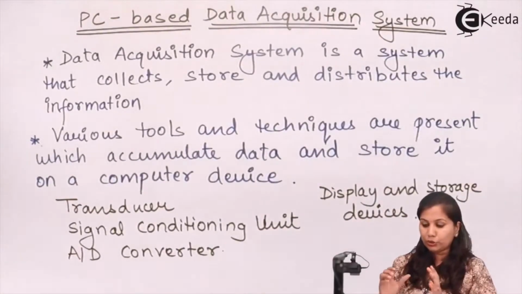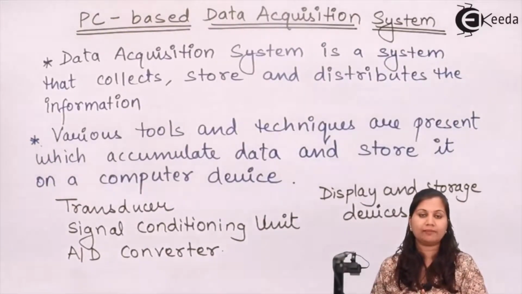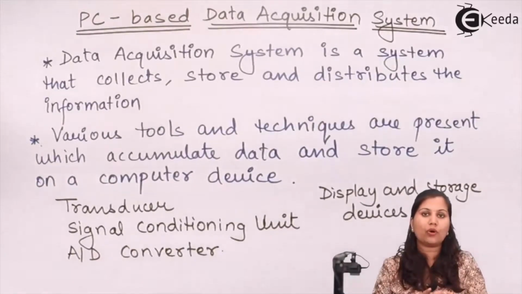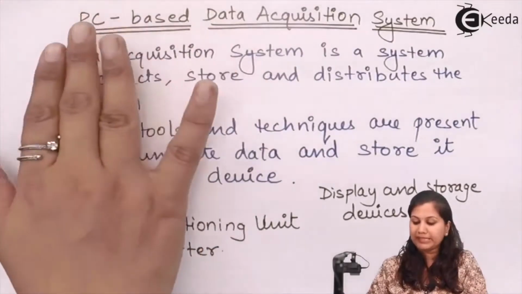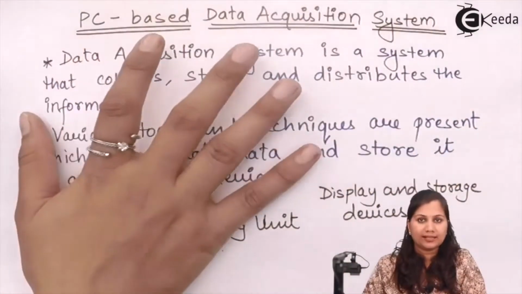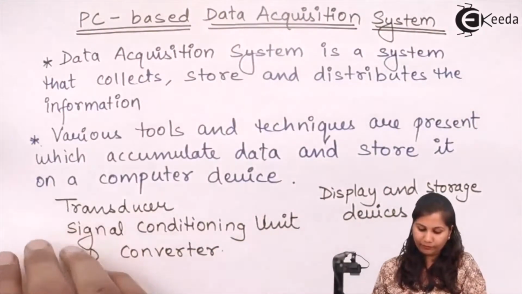Those data acquisition systems which make use of personal computers are called PC based data acquisition systems. And nowadays, because there is a wide application of personal computers in every field, in data acquisition systems also the PCs are used.